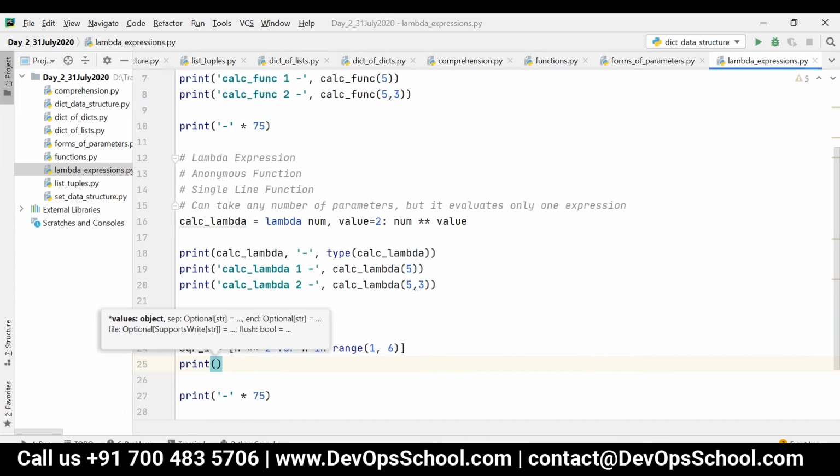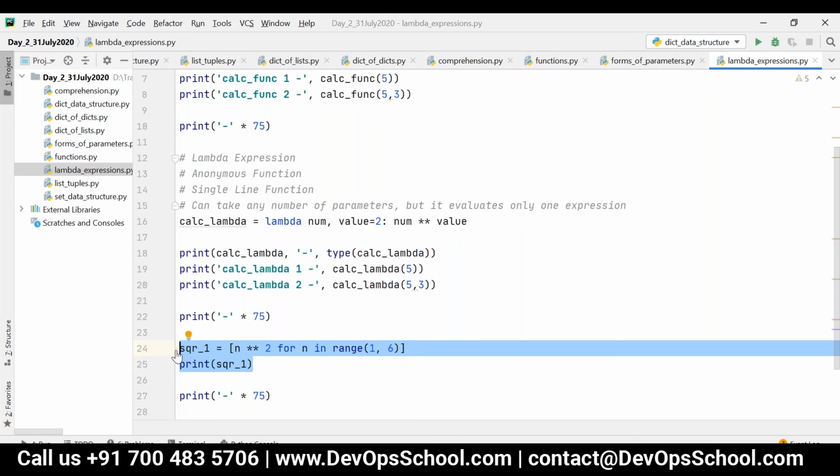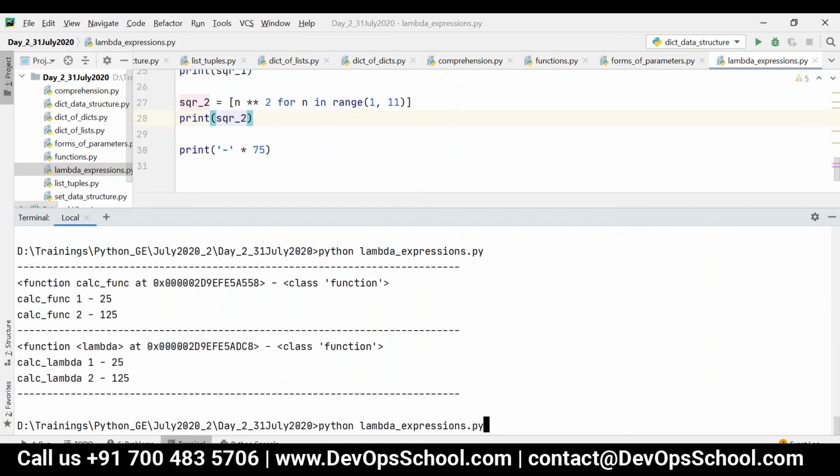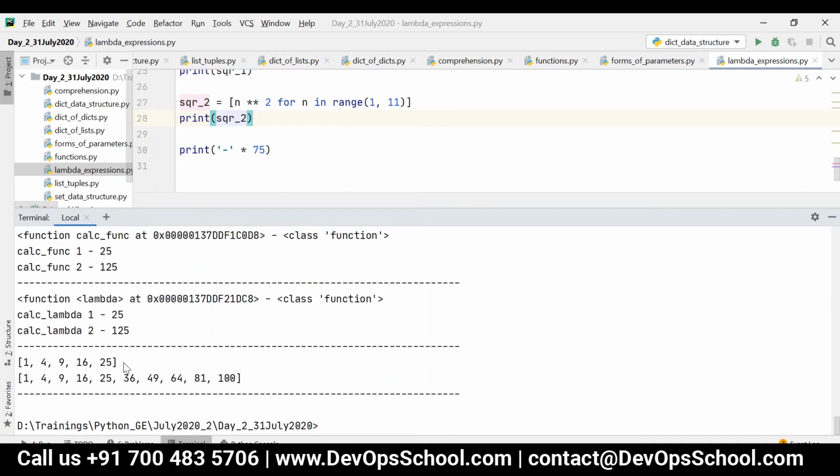If I print this SQR1, it will print the squares of 1 to 5. Now consider I want to find the squares of numbers from 1 to 10. In this case, I have to define another variable, SQR2, and say range of 1 comma 11. Now you can see 1 square to 5 square and 1 square to 10 square.